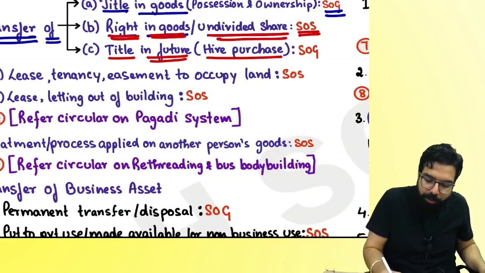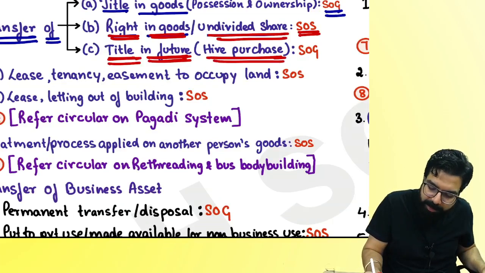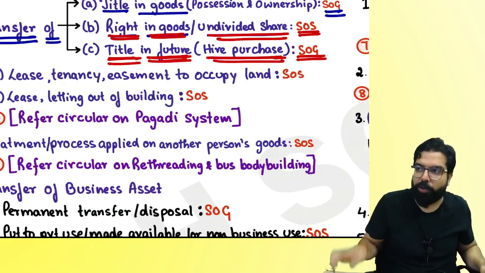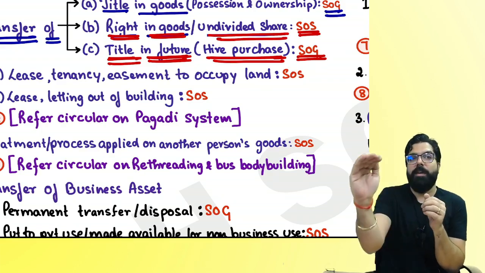Supply of goods. So they are telling whenever transfer of title will happen in future, it is always a hire purchase transaction and it is always a supply of goods. My question, when Maruti Suzuki sold you the car now, he gave you the possession.